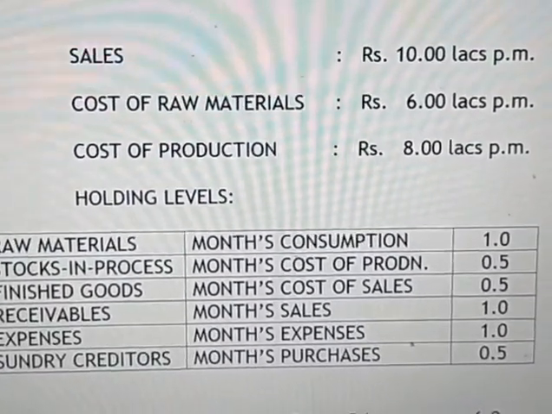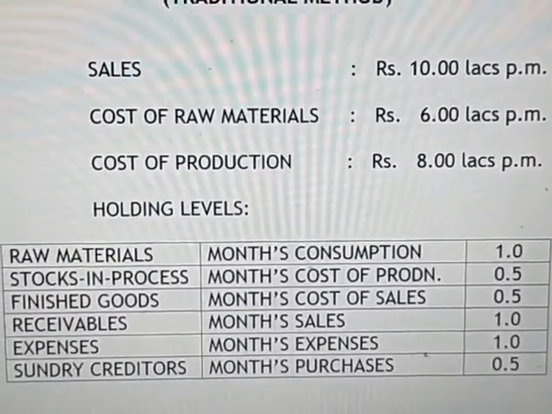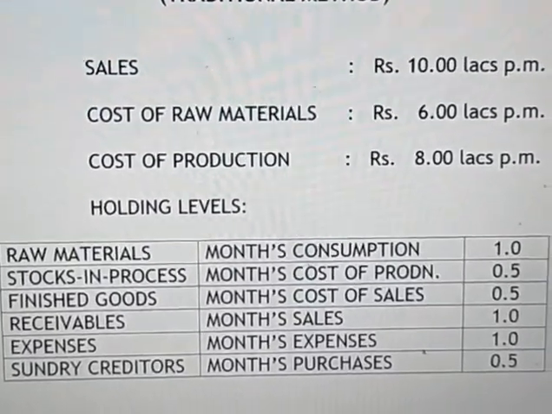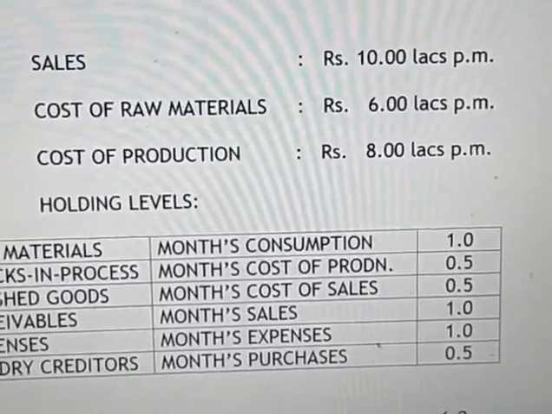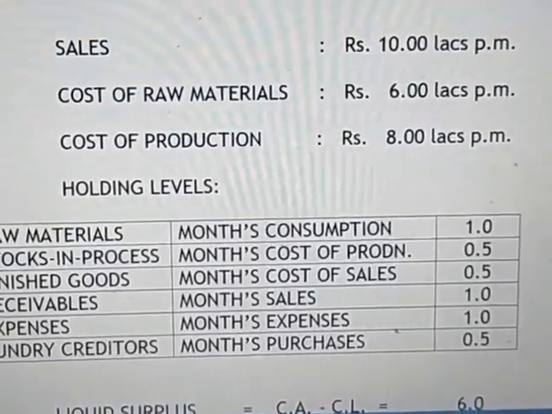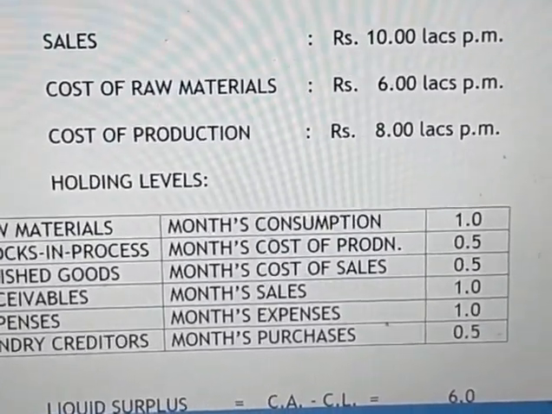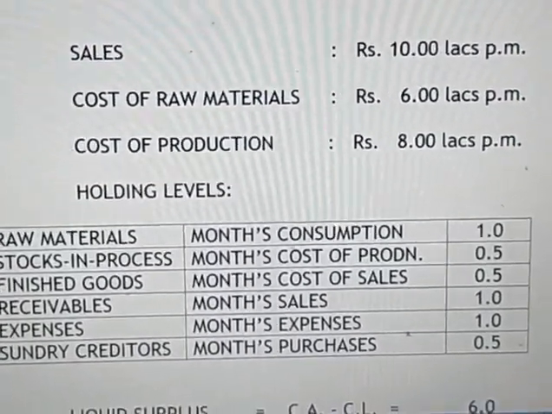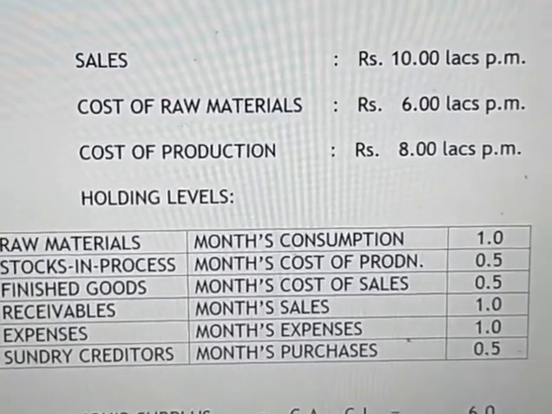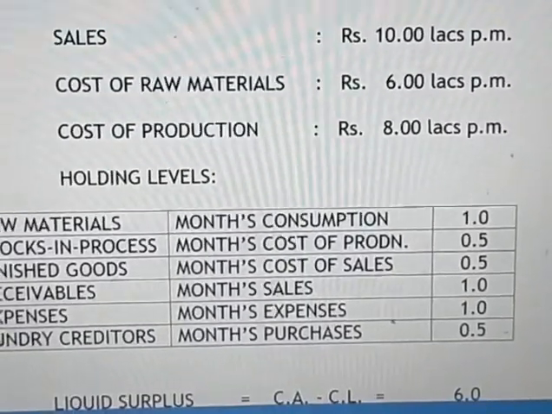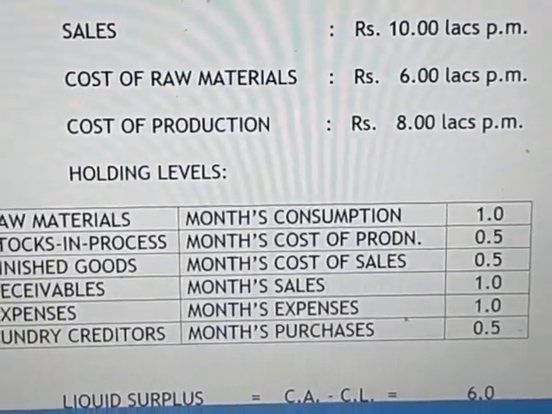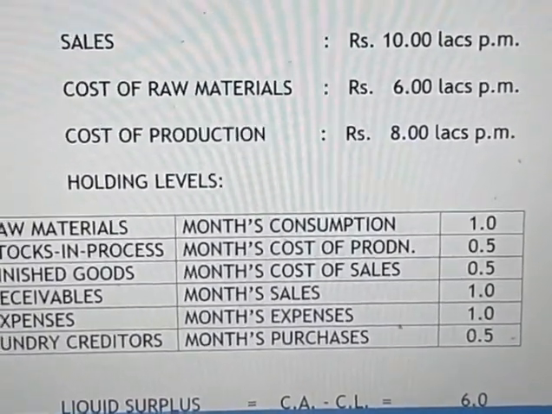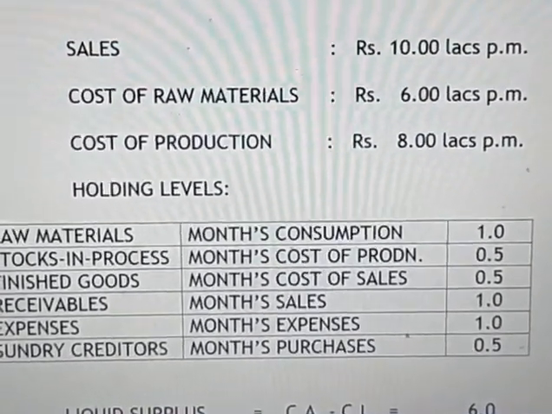Here raw materials 1 month we have to store, and stock in process it requires half month, and finished goods half month, and receivables around 1 month, and expenses, okay, 1 month expenses we have to take, and sundry creditors 1.5 month. All these things, holding levels, we have to take into consideration while fixing the permissible limit method.